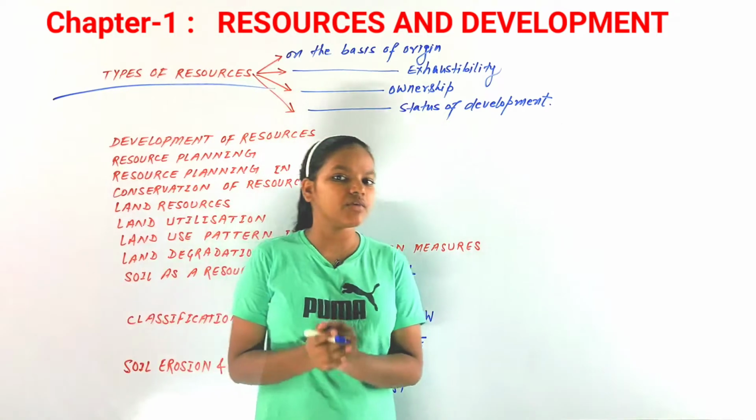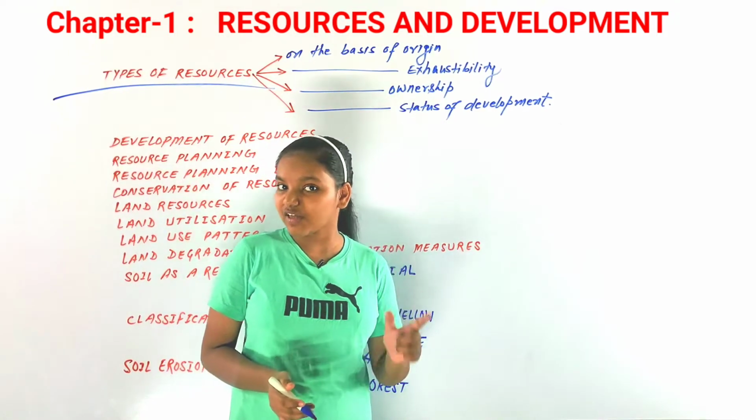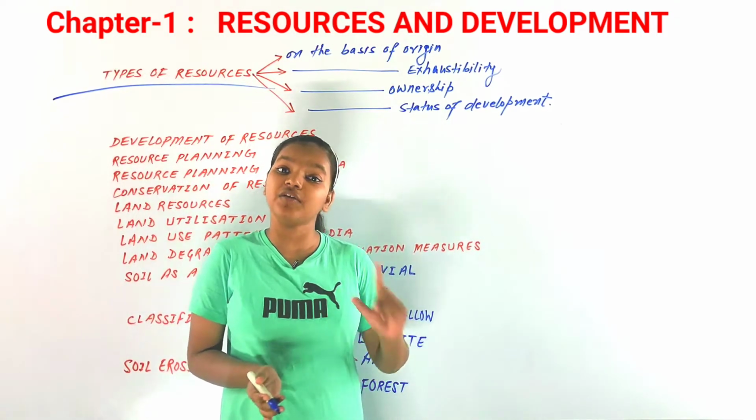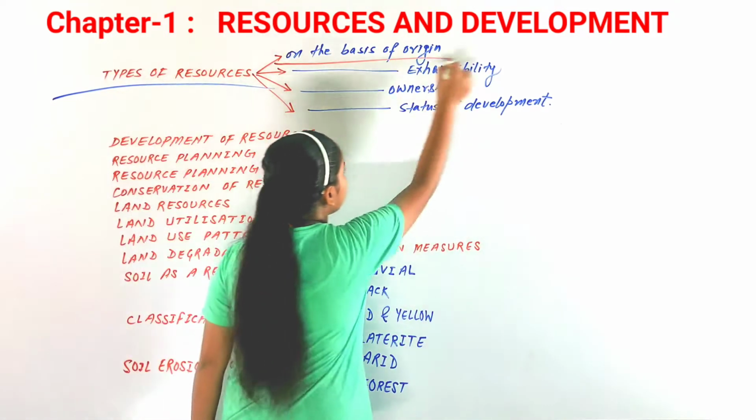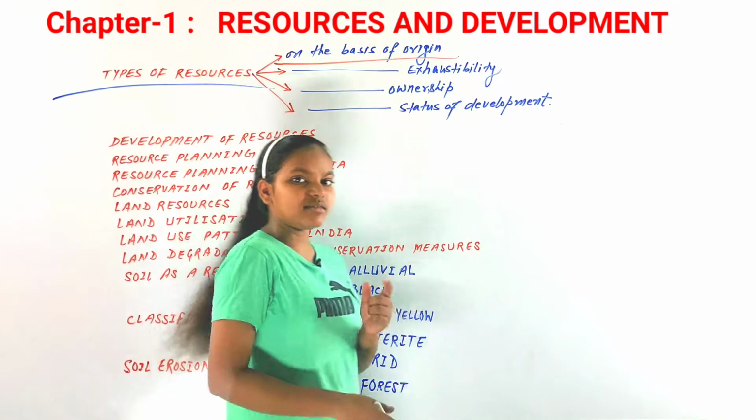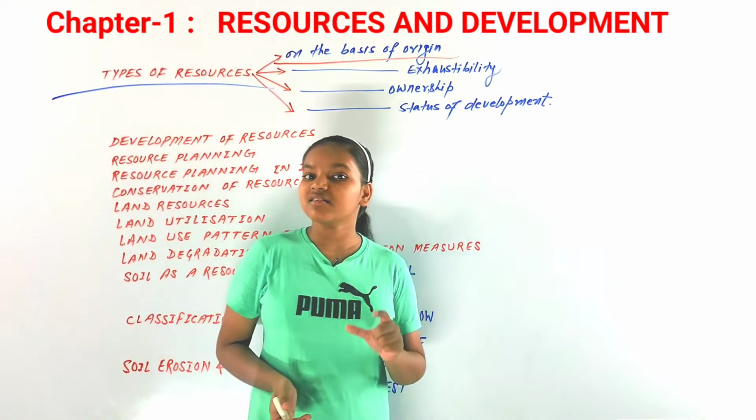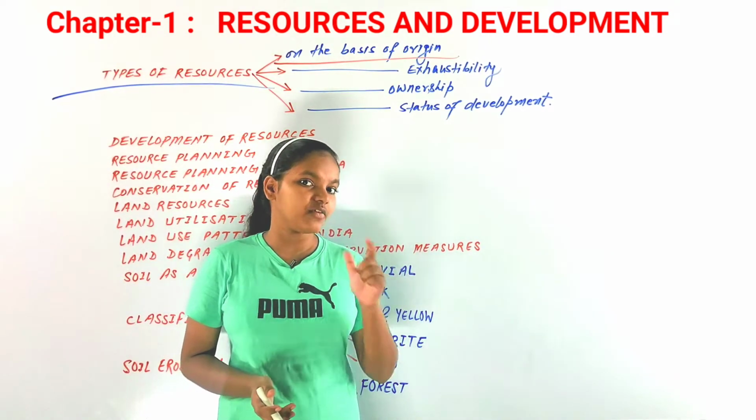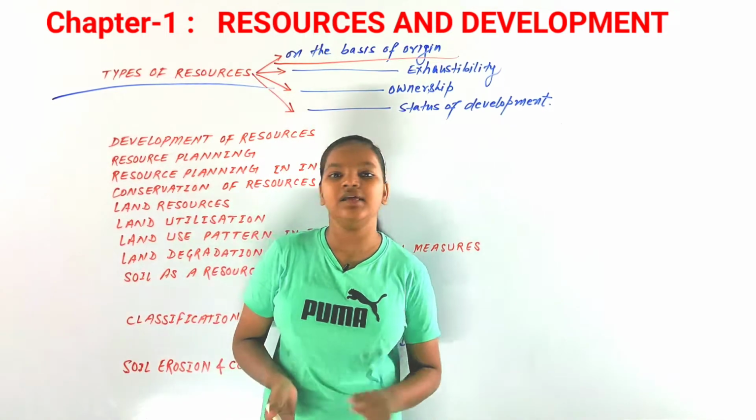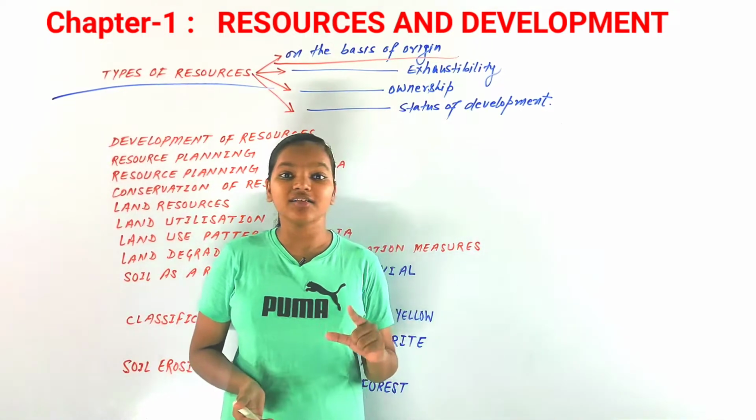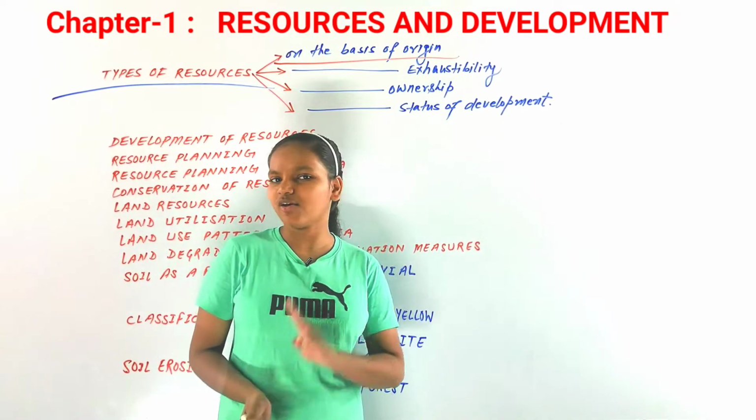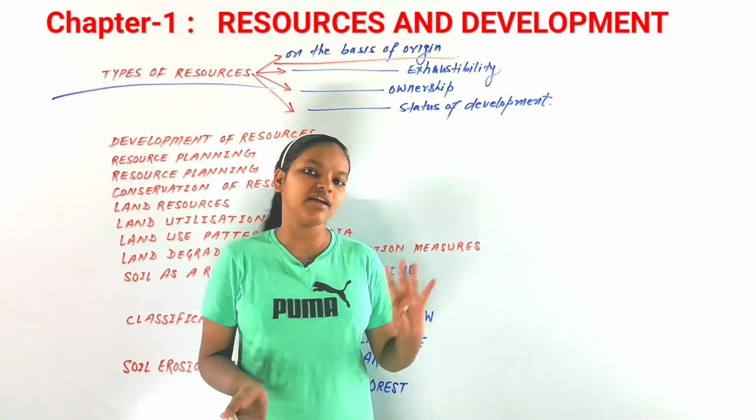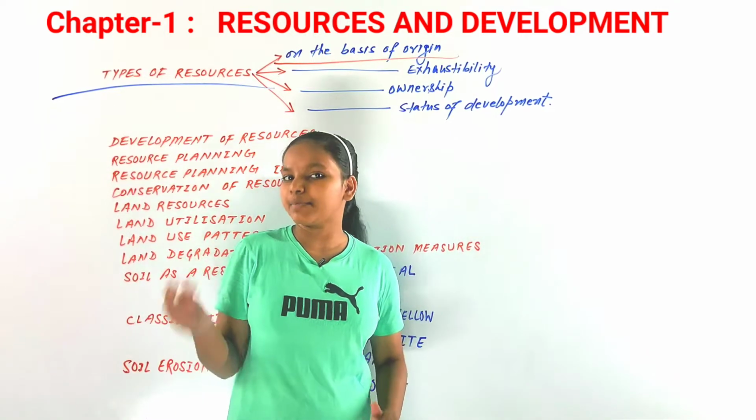Now there can be different classifications of resources on the basis of different things. Firstly we will discuss the classification of resources on the basis of origin. On the basis of origin, they can be classified into two types, that are biotic and abiotic. That also we discussed in class 9th, didn't we? So let's recap it.